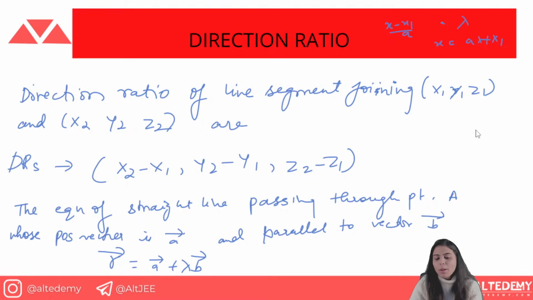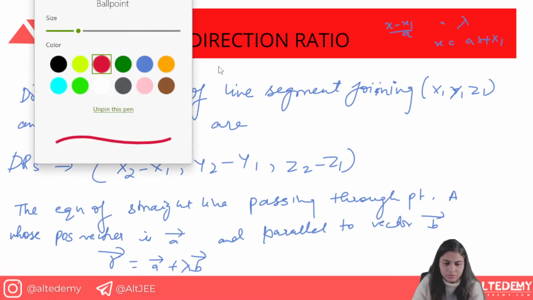Why is it so? Because whenever we have been given, see what it is saying here.